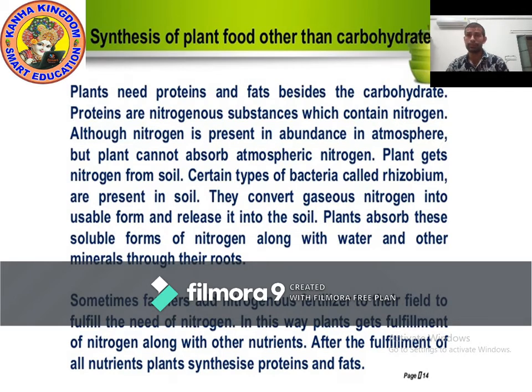After the fulfillment of all nutrients, plants synthesize protein and fat. So in short, plants synthesize protein and fat other than carbohydrate, using nitrogen in the form of nitrogen compounds. Nitrogen compounds are formed by Rhizobium bacteria, and the farmer also adds nitrogen fertilizer. Understood? Now let's move on to the next point.